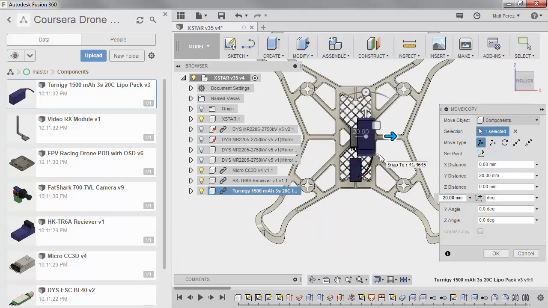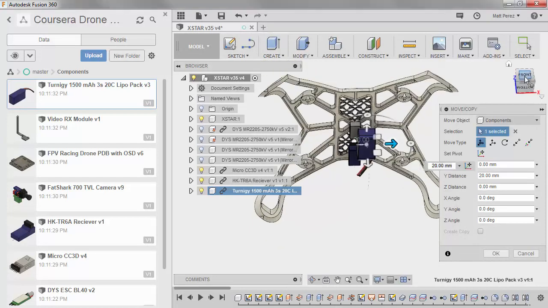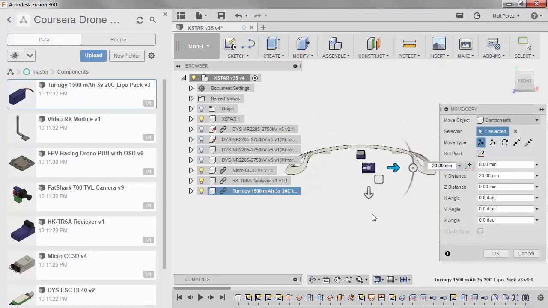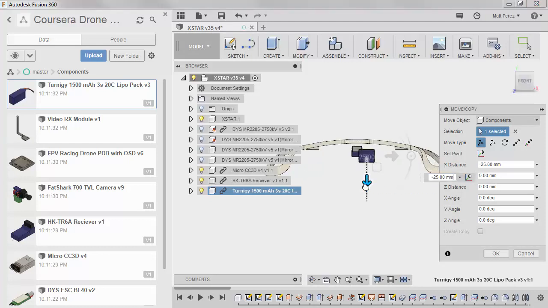We moved it off to the right in the X direction, but we are centered in Z, and this is going to be important to make sure that the overall balance of our craft is good, because these are going to be 50 to 65% of the overall mass. They're going to make the most critical change if we move them forward or backward in how this thing flies. So we want to make sure that we keep it at a good location. When we look at it from the front, we don't want to stay at this lower level; we want to bring it up just a little bit.